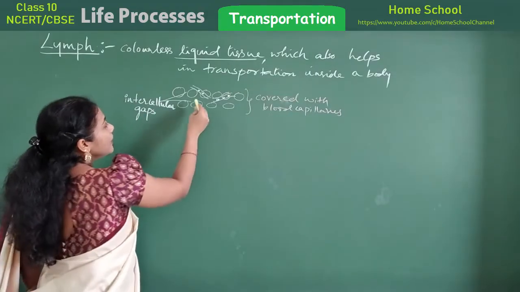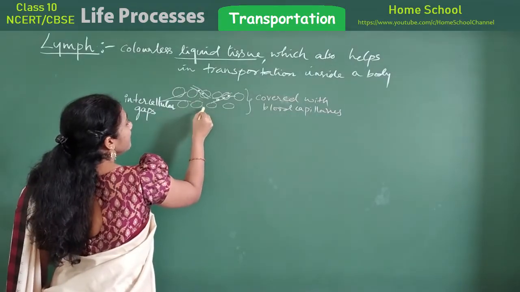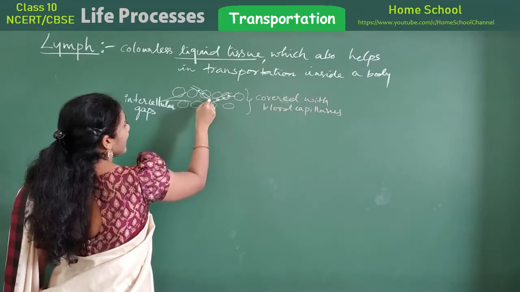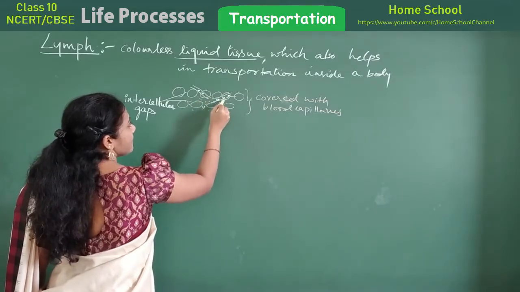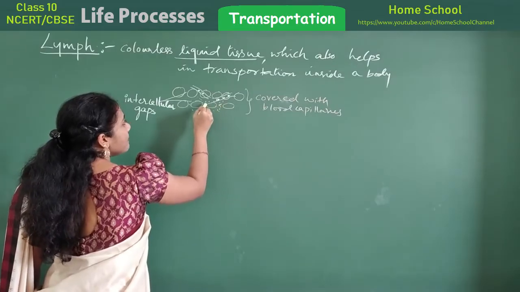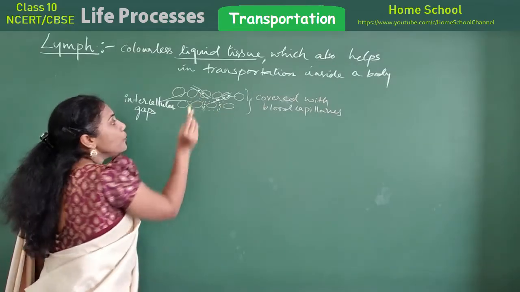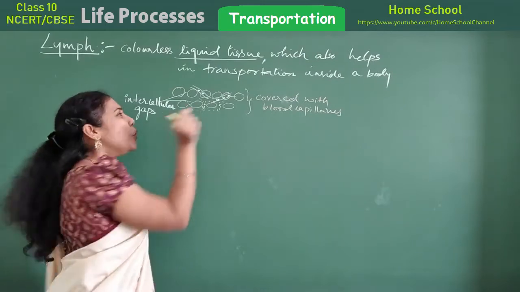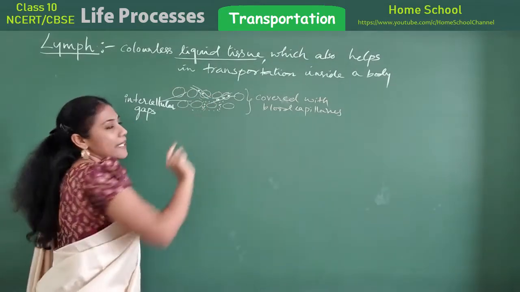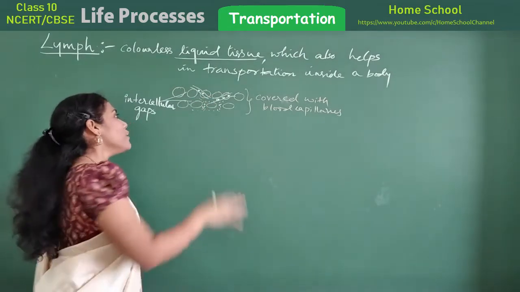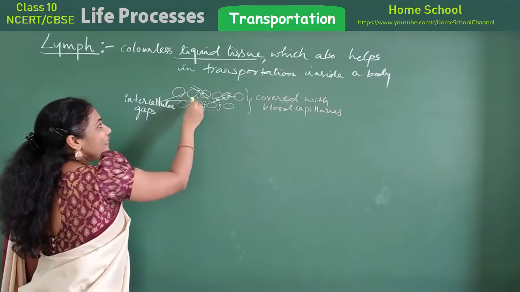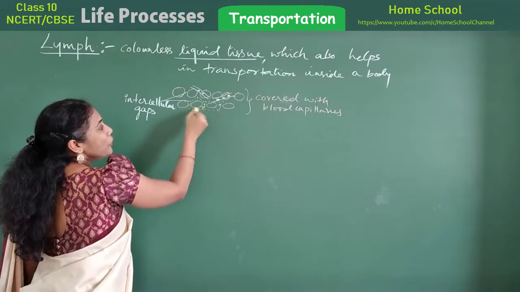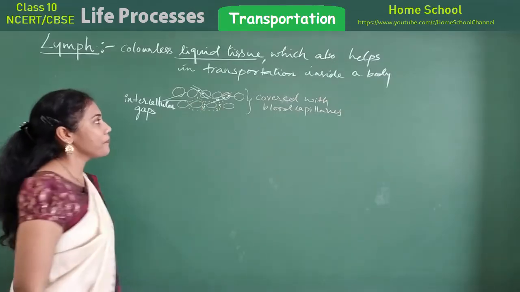So that particular plasma will get collected in these intercellular spaces. Why does this plasma come here? Because you have very small holes in the blood capillaries. That's the reason plasma will come outside and get collected in these intercellular spaces.